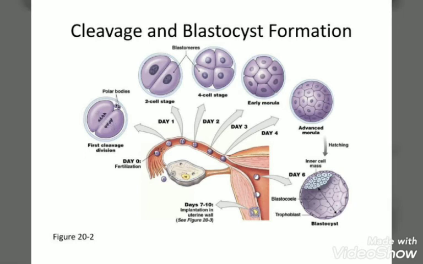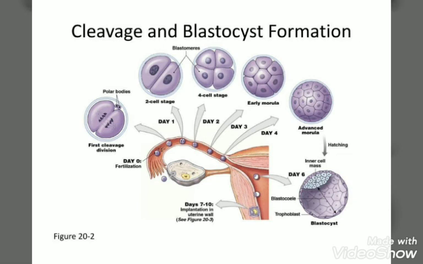The cells present within the morula are called blastomeres, and the blastomeres arrange into an outer layer to form the trophoblast, whereas the inner cells form the inner cell mass, which consists of stem cells, and stem cells have the capacity to develop all types of tissues and organs. After a certain time, the trophoblast layer will attach to the endometrium wall, and the inner cell mass differentiates into the embryo.